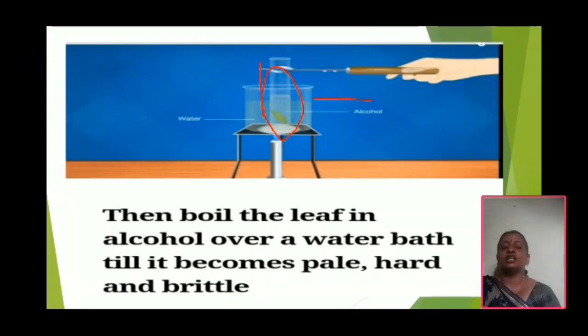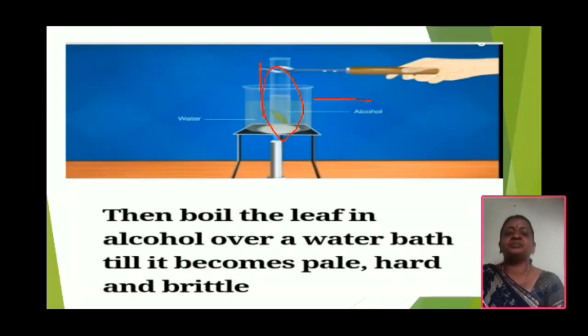And next, boil the leaf in methylated spirit over a water bath till it becomes pale white due to the removal of chlorophyll. Now I am asking one more question.